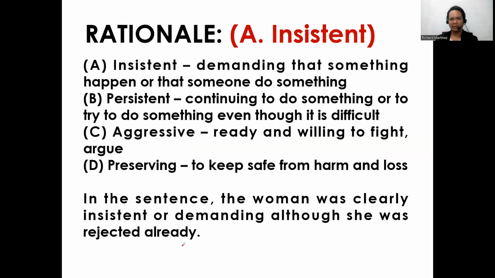So insistent is demanding that something happen or that someone do something. Persistent is continuing to do something or to try to do something even though it's difficult. Aggressive is ready and willing to fight or argue. And for letter D, preserving is to keep safe from harm and loss. In the sentence, the woman was clearly insistent or demanding, although she was rejected already. So the answer here is letter A, insistent.